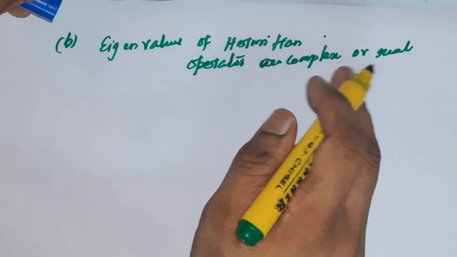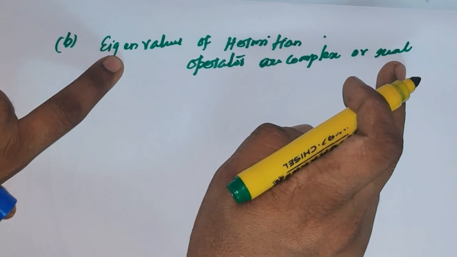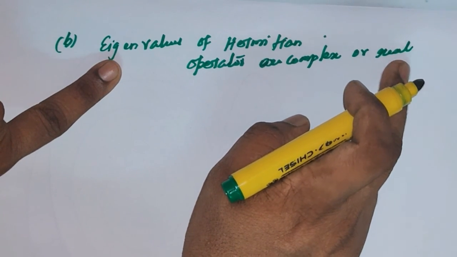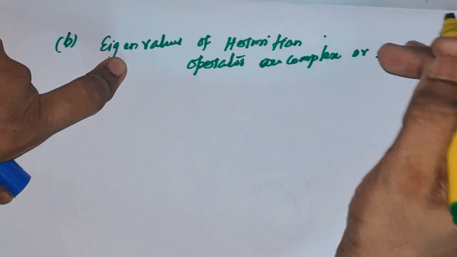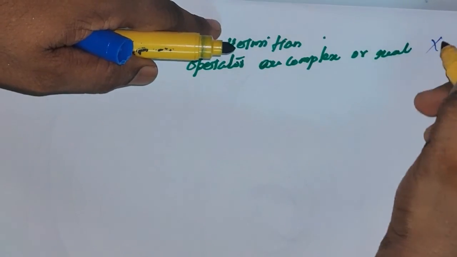This is not a true statement. If it is a Hermitian operator, then the eigenvalues have to be real. That is what we proved in one of the problems. So you can directly mark this statement as wrong.